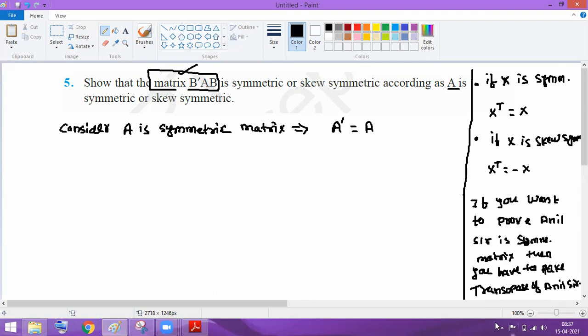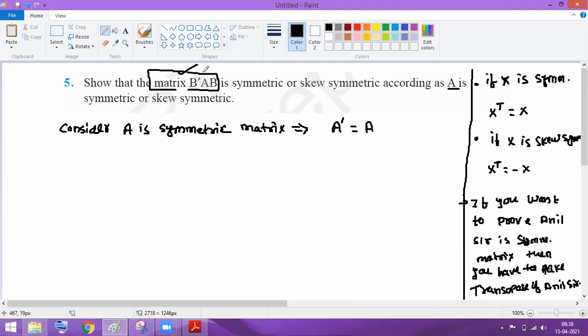Clear with this concept? If you want to prove anything as symmetric or skew symmetric, please take the transpose. If you get the transpose of that matrix as the same, it means you can conclude that it is a symmetric matrix. So, I'll consider first that A is a symmetric matrix.